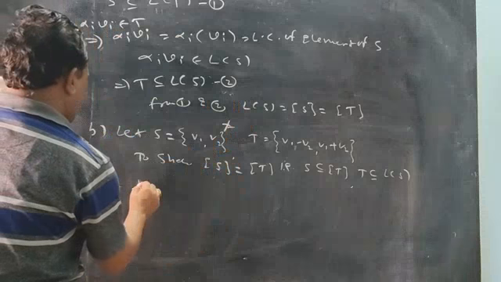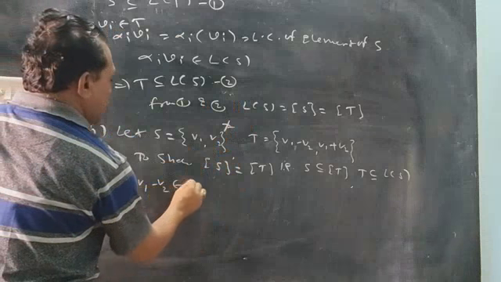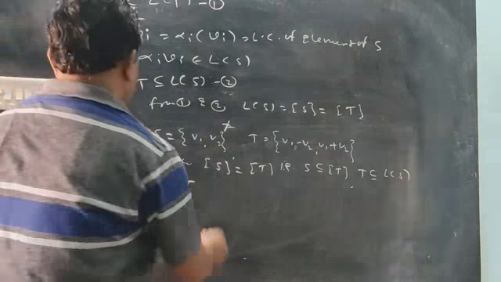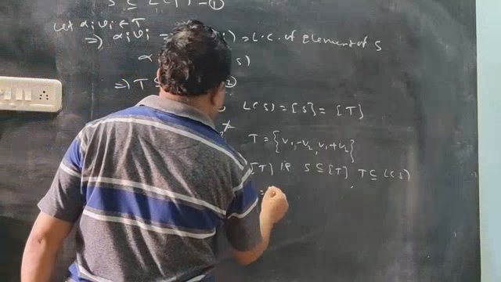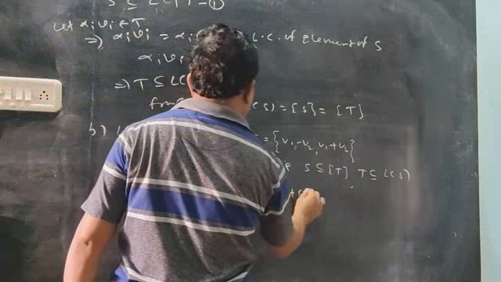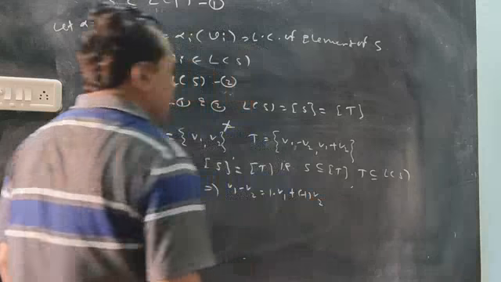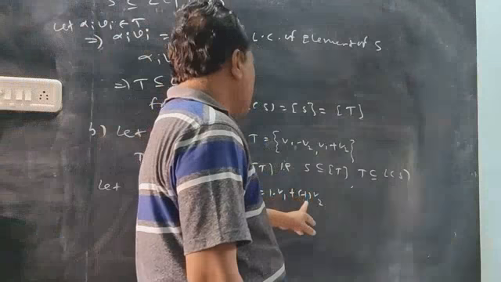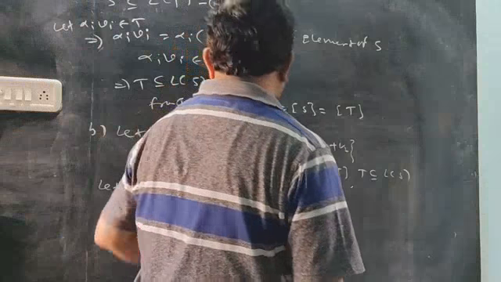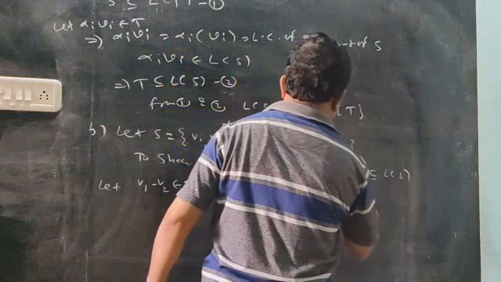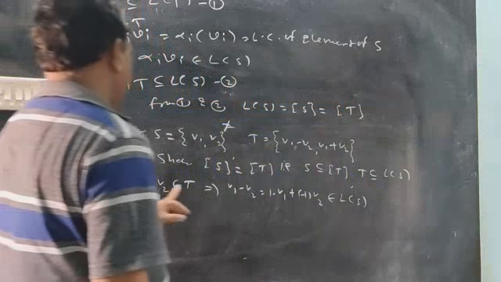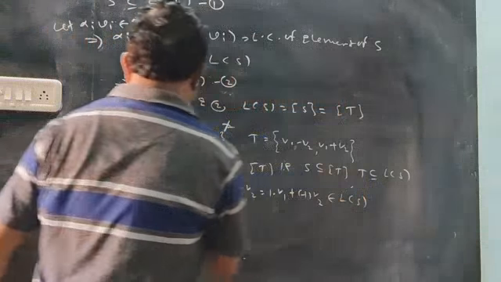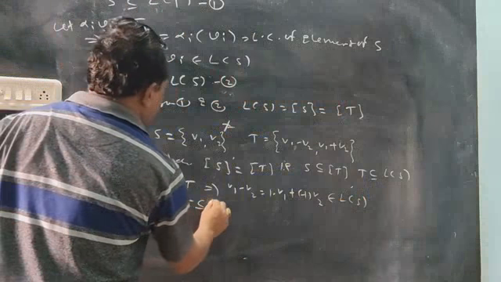So take one element. Suppose v_1 minus v_2 is an element of T. Now as a linear combination, v_1 minus v_2 is written as 1 times v_1 and minus 1 times v_2. This is a linear combination of v_1 and v_2, elements of S, so this is an element of L(S). This element of T is an element of L(S). Therefore, T will be a subset of L(S).